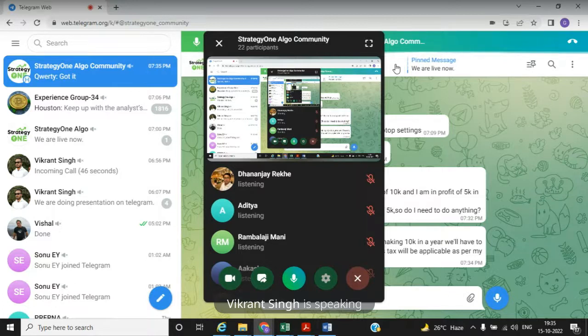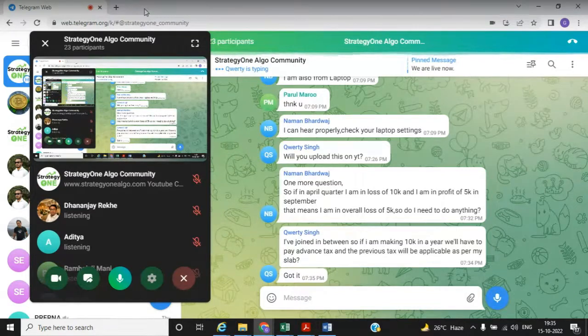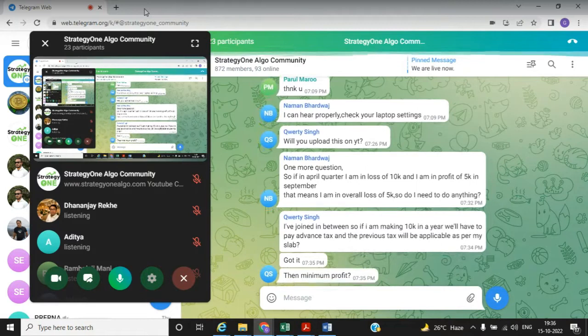He messaged in the group. 10K is not the profit. 10K is the tax liability. If your tax liability is coming to 10K, then you need to pay advance tax. So if you are having income of 10,000 only, then this does not apply.